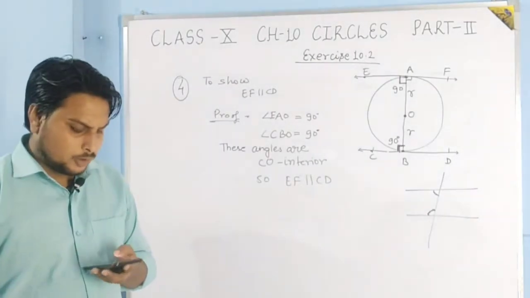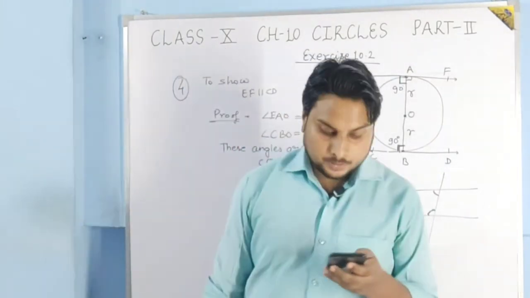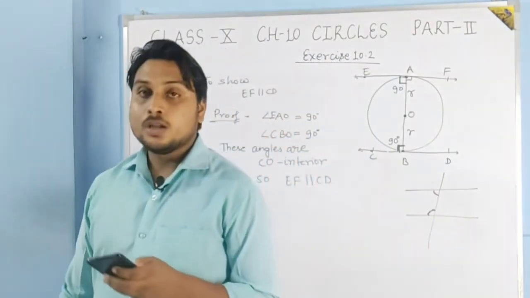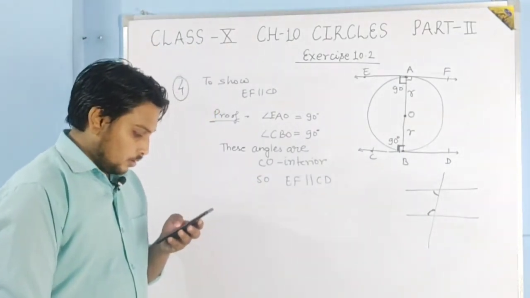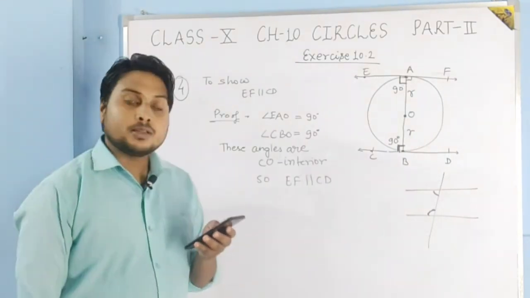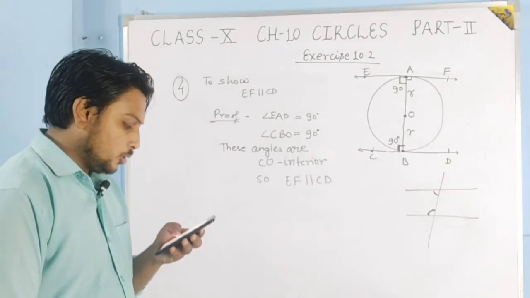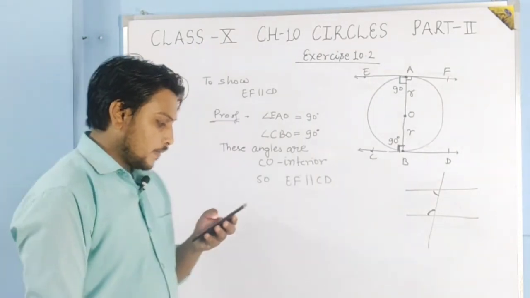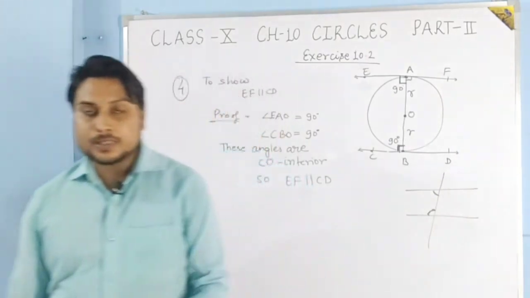Question number 5 is also very easy. You will try to do it yourself. Question number 6, again, is a question like question 1 that we have solved. So just try to do it yourself. Let us see question number 7.